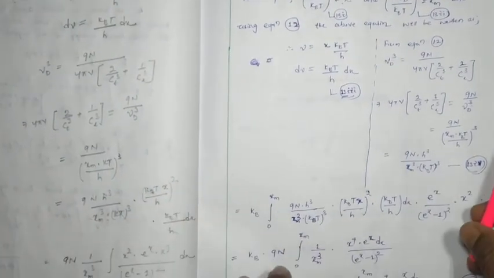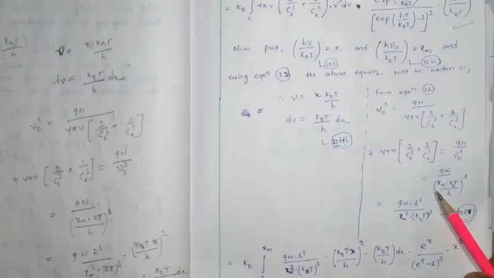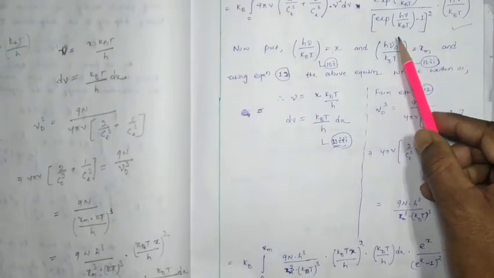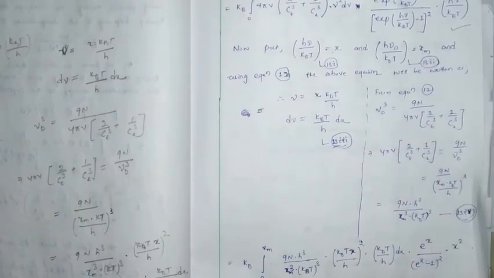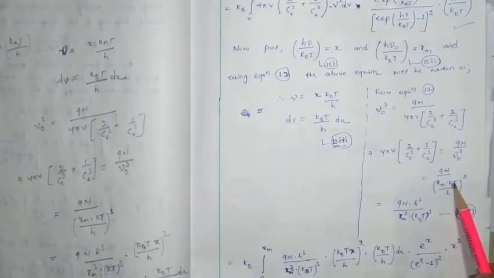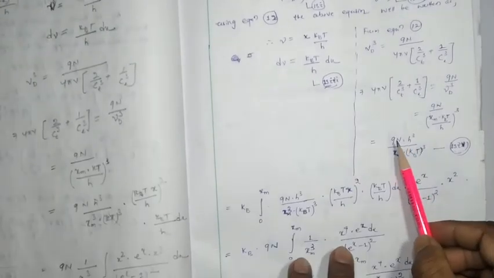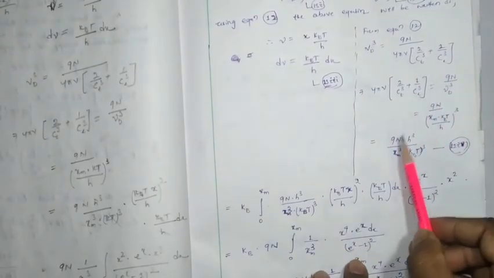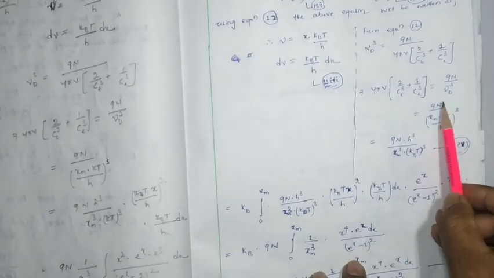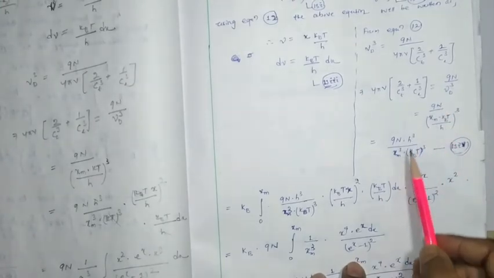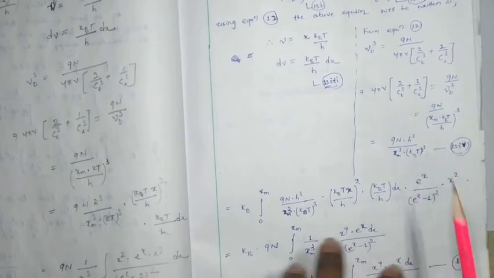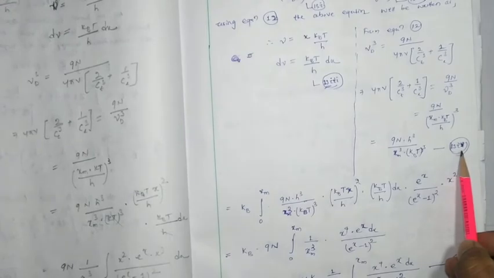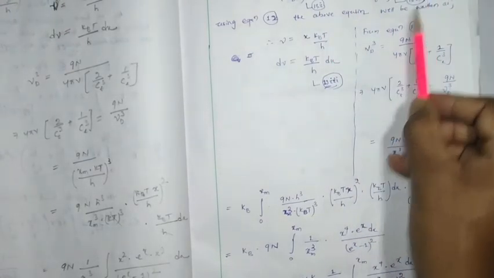Now here you can see mu_D will be x_m into k_B T by h. So here you can put x_m into k_B T by h whole cube, because this is mu_D cube. Okay, so here 9N into this, h cube can be moved to the numerator, h cube, and divided by x_m cube k_B T cube. Let this be equation number 13(iv).